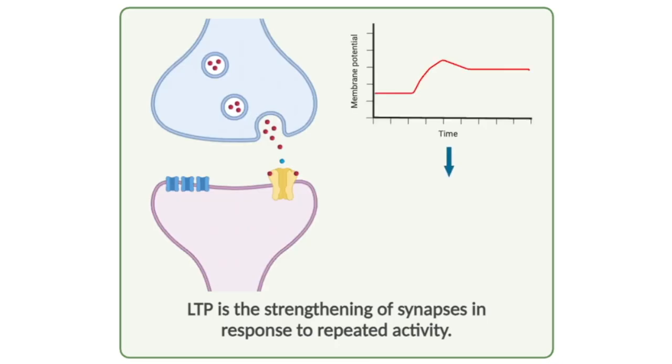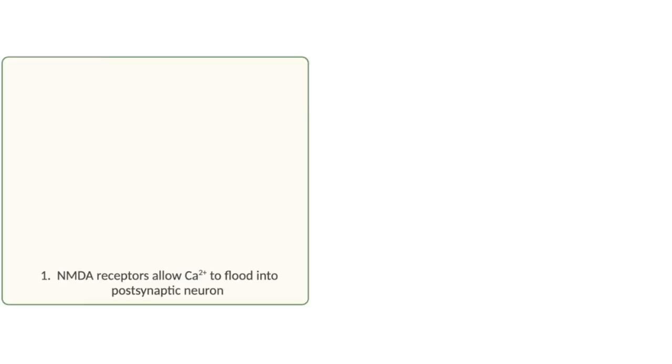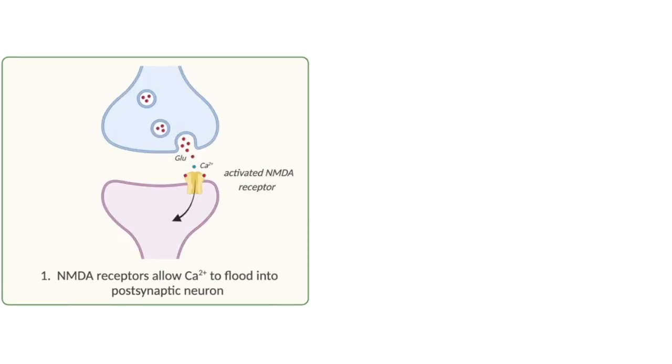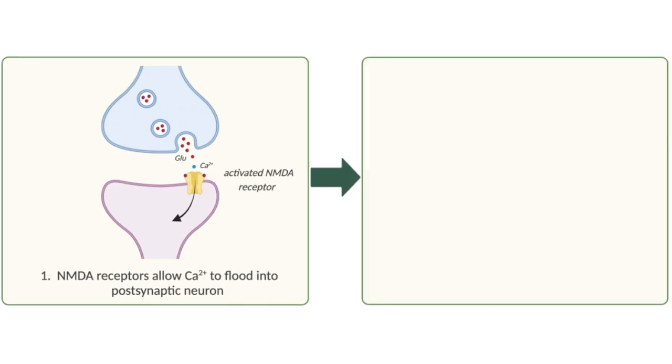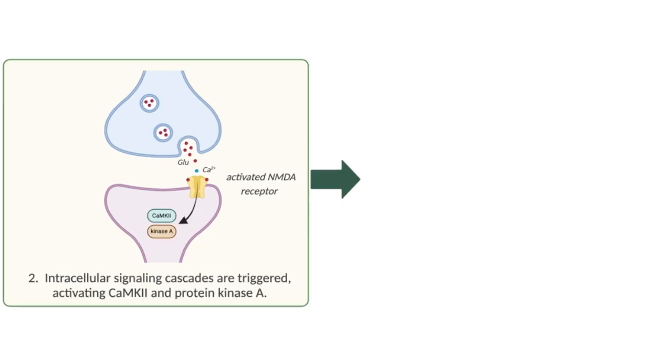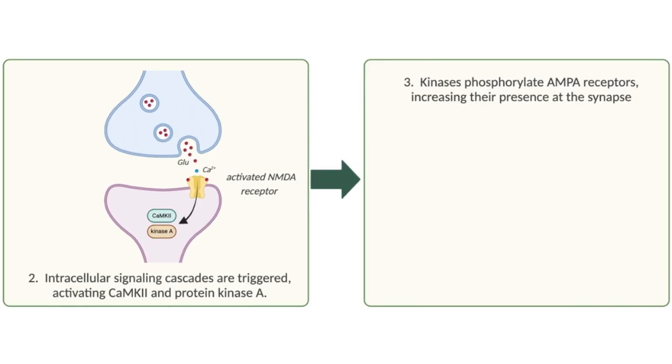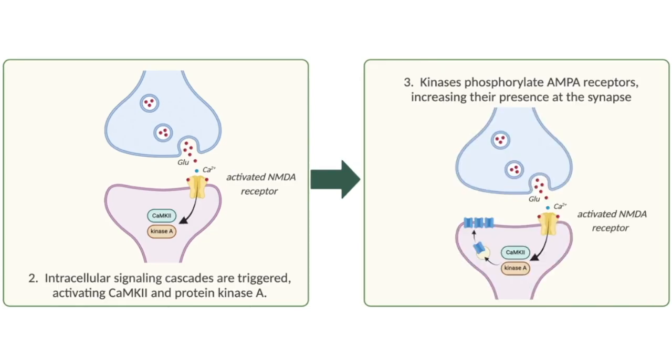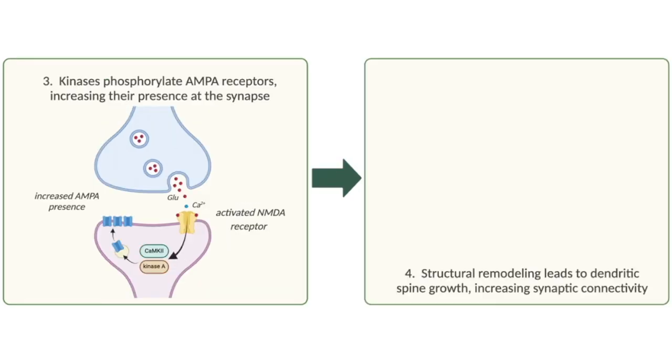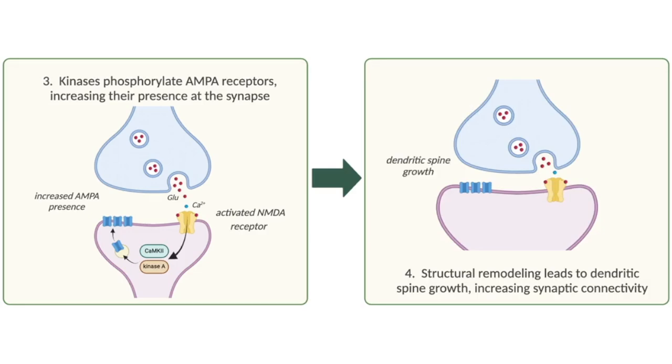When a neuron is repeatedly stimulated, NMDA receptors, a subtype of glutamate receptor, allow calcium ions to flood into the postsynaptic neuron. This triggers a series of intracellular signaling cascades, activating CAMK2, or calcium calmodulin dependent protein kinase 2, and protein kinase A. These kinases phosphorylate AMPA receptors, increasing their presence at the synapse, which enhances the neuron's sensitivity to future signals. Over time, this structural remodeling leads to dendritic spine growth, increasing synaptic connectivity and strengthening neural circuits involved